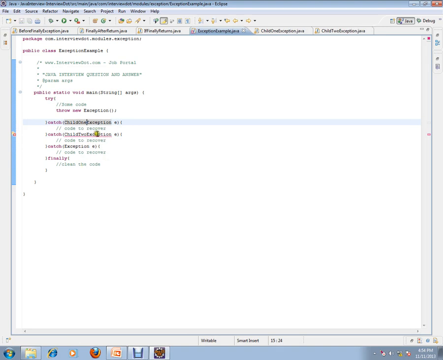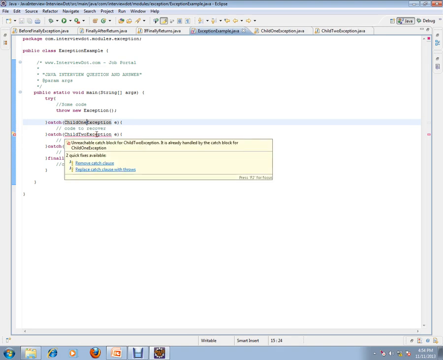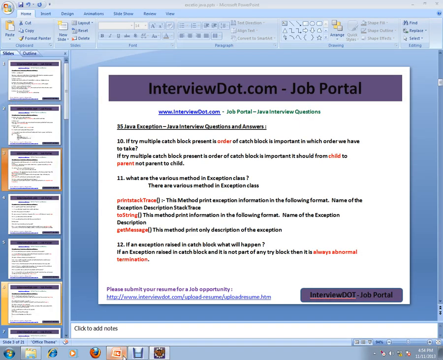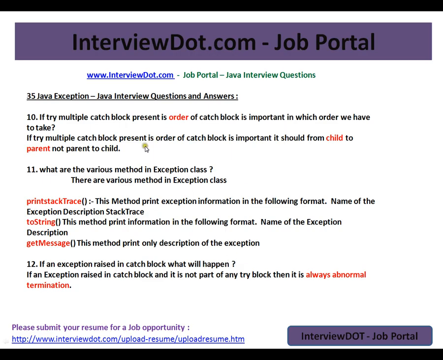What happens? It says unreachable catch block. So the order matters: from the child to parent, not the parent to child.